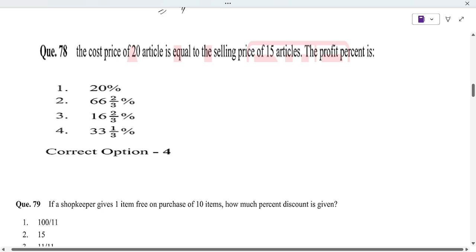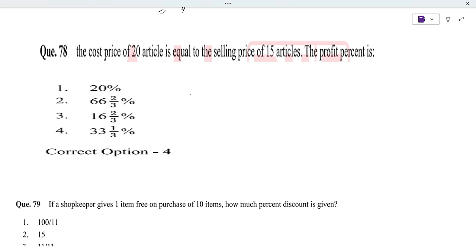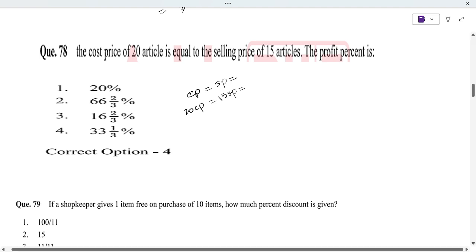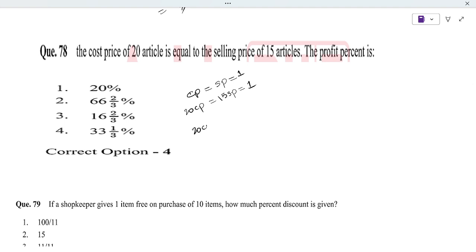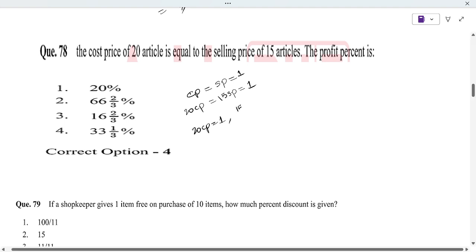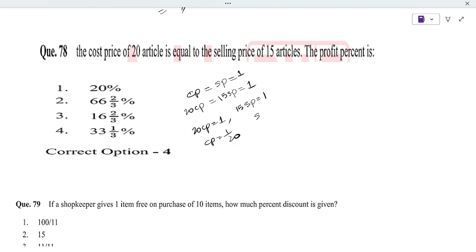Next one: cost price of 20 articles is equal to selling price of 15 articles. This is from profit and loss. So cost price of 20 articles is equal to selling price of 15 articles. That means cost price is equal to selling price. Let's say it is rupees 1. So 20 articles' cost price is equal to 1, and 15 articles' selling price is equal to 1. So cost price is equal to 1 by 20, and selling price is equal to 1 by 15.